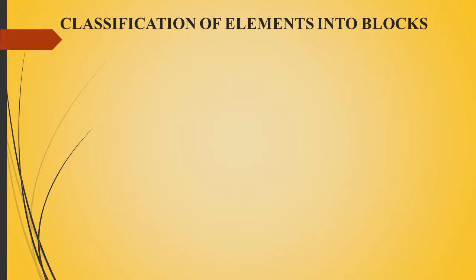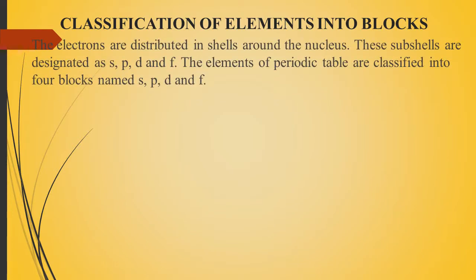Classification of elements into blocks. We have seen the elements are arranged in the periodic table, but those elements are also classified into various blocks. How do we classify them? We know that the electrons are distributed around the nucleus. Those shells and subshells we designate as blocks.